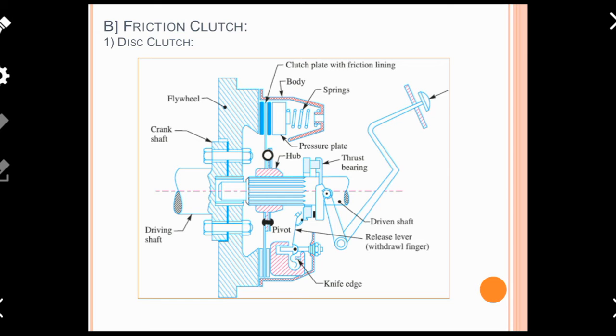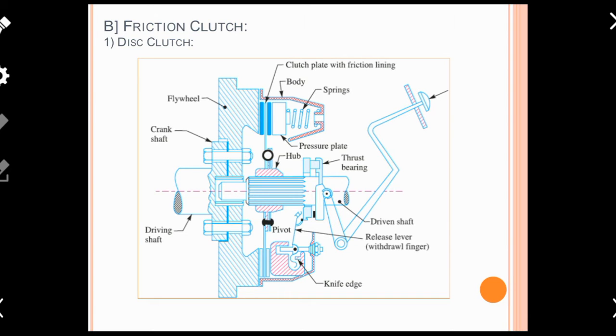And look at that hub, or we can say the driven shaft, there is a spline, and that spline is mounted inside the groove of that particular hub. So we can say that the hub can move in either direction on the surface of this driven shaft.